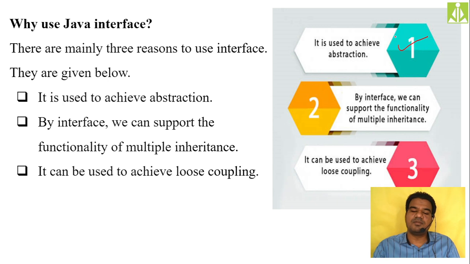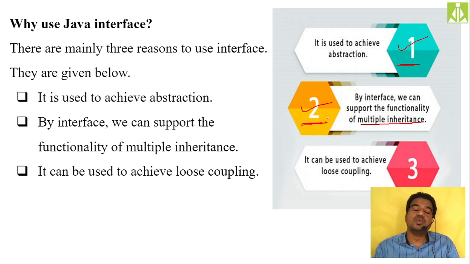To achieve multiple inheritance we are going for interfaces, because only with the help of classes the multiple inheritance concept is not possible to achieve. Because of that reason we are going for interfaces. As you can see over here, to achieve multiple inheritance, we are going for the interfaces concept.